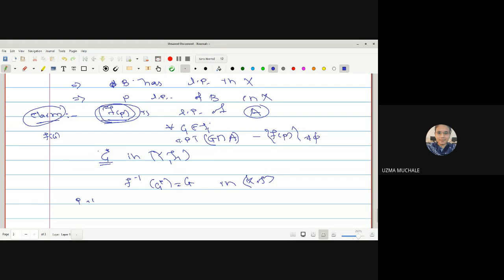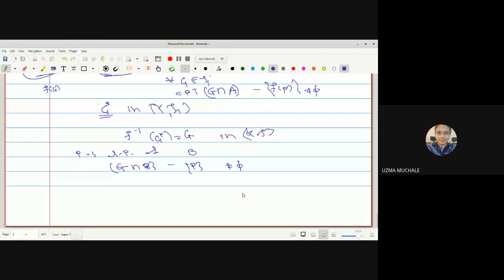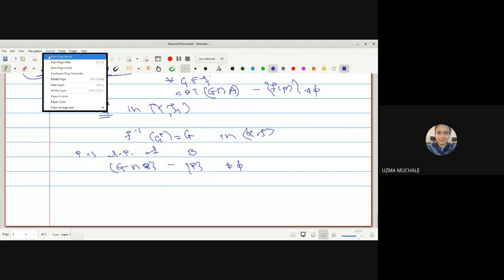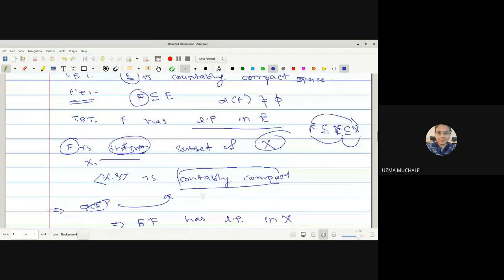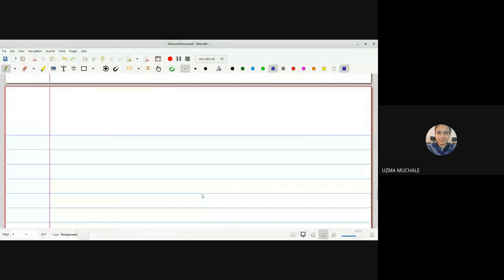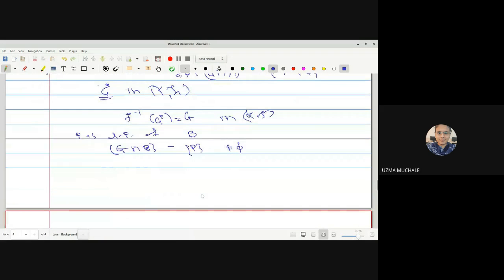Given that P is a limit point of B, I can use the definition of a limit point: for all open sets G, G intersection with B minus the point P is not equal to phi.